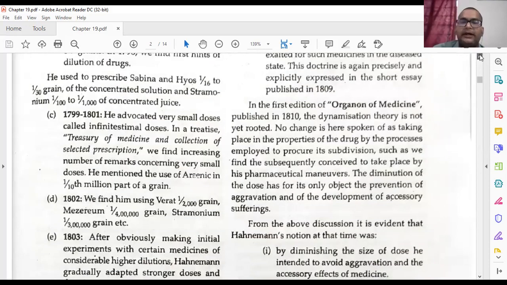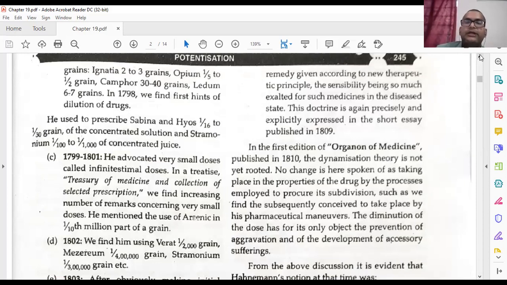When a remedy is given according to the new therapeutic principles, the sensibility begins to such excitation for such medicines in the disease state. This doctrine is again precisely and especially expressed in the short essay published in 1809. All these things he was experiencing, all that he was doing with his patients, everything in his experience he was writing. So next we will go to the next part.